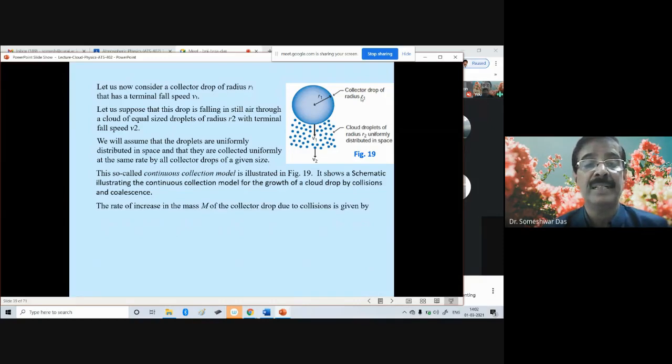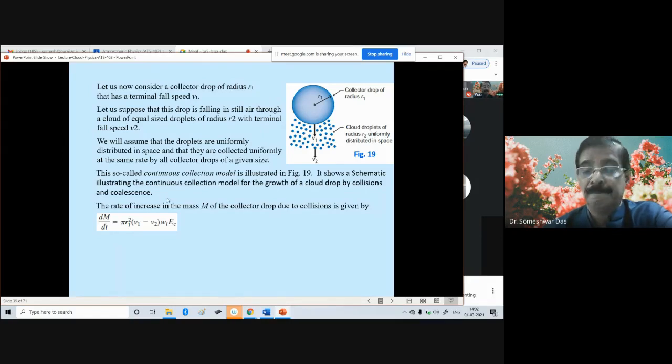The rate of increase in the mass m of the collector drop due to collision is given by dm by dt, the rate of increase of mass of the droplet, equal to pi r1 squared times (v1 minus v2) times WL times Ec, where v1 and v2 are the terminal velocities of the two droplets. M is the mass of the collector drop, that is this bigger drop. Its mass will be increasing continuously because it is coalescing with the smaller droplets, and the rate is given by this expression.